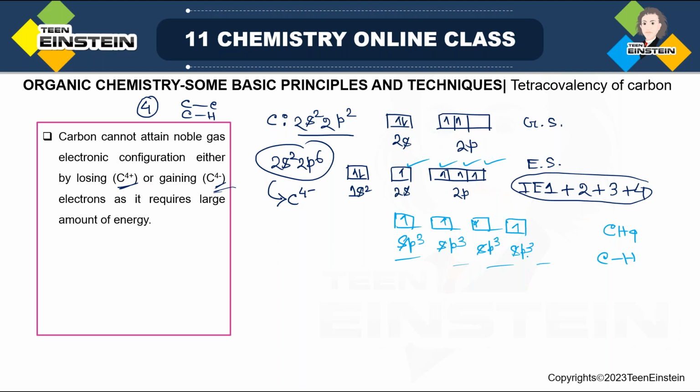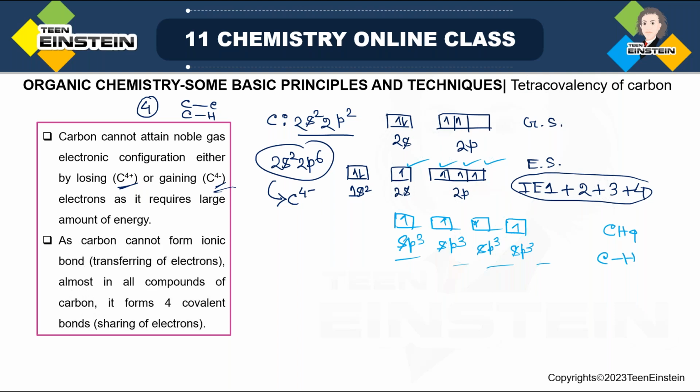So ultimately, what conclusion can we draw? We cannot have C4+, we cannot have C4-, as carbon cannot form ionic bonds, because to form an ionic bond, there must be cationic species like C4+ or C4-.